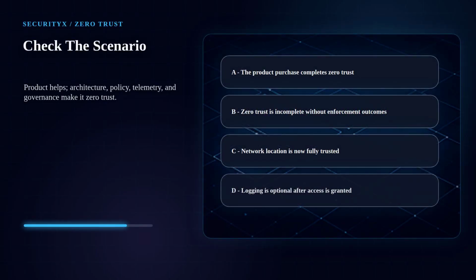A company says it implemented zero trust because it purchased a new secure access platform. Users still have broad standing privileges, unmanaged devices are allowed, east-west traffic is flat, and policy decisions are not logged. What is the best assessment?